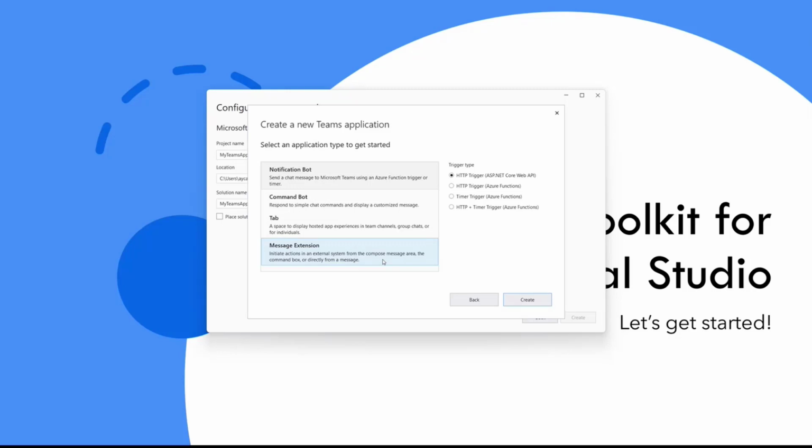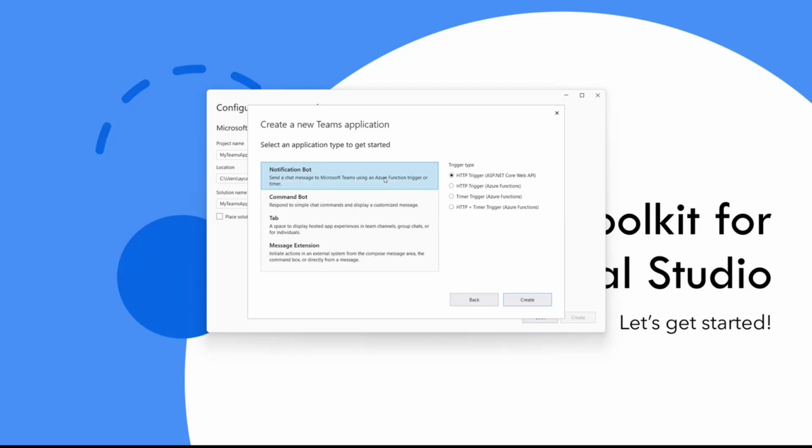Messaging extensions are great actions. You can directly compose all of the cards inside the messaging extension, and then you can send the message directly in the chat. There are different ways you can directly send the adaptive cards. You can either use search in the messaging extension, or you can use the chat message functionality.